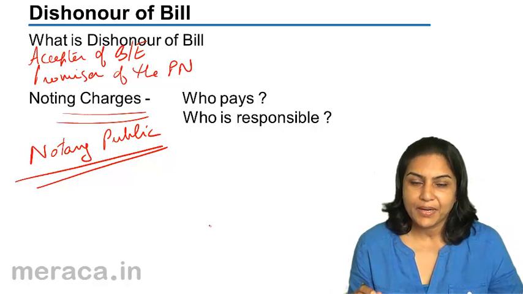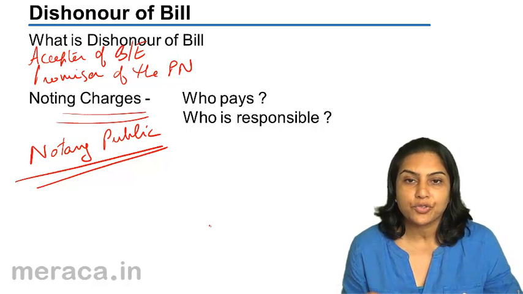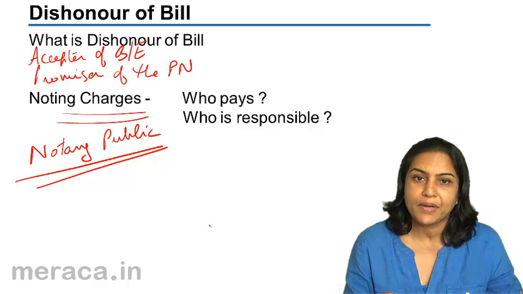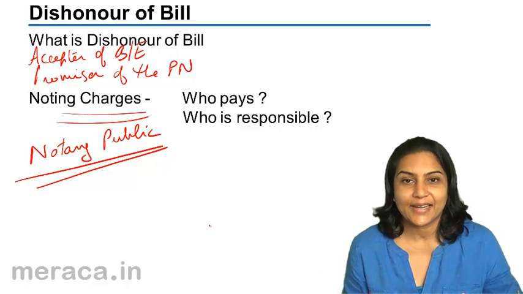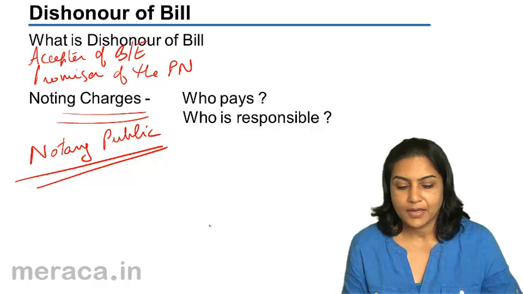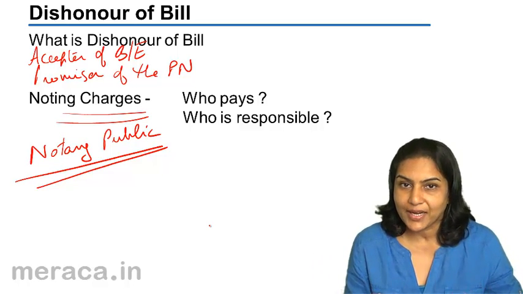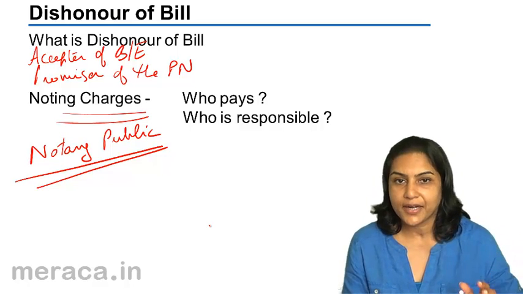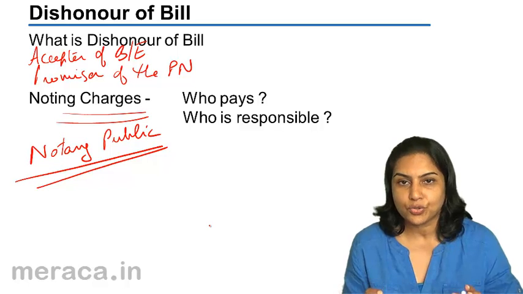The notary public is a public official, and once the bill is handed over to the notary public, he will present the bill to the debtor. If the debtor pays up the money, the notary public will collect the money and give it to the creditor. So X hands over the bill to the notary public.